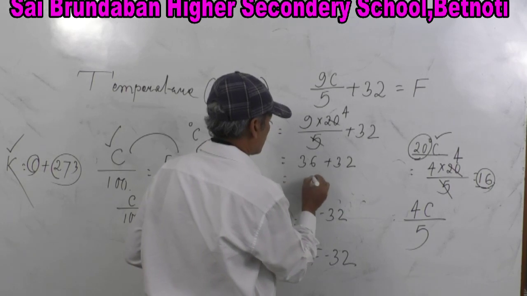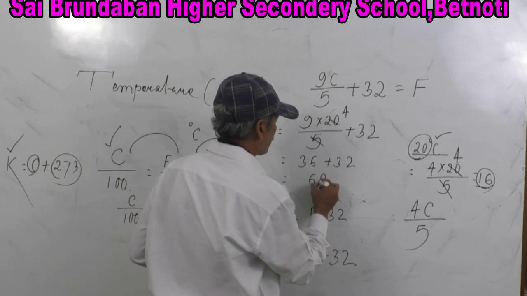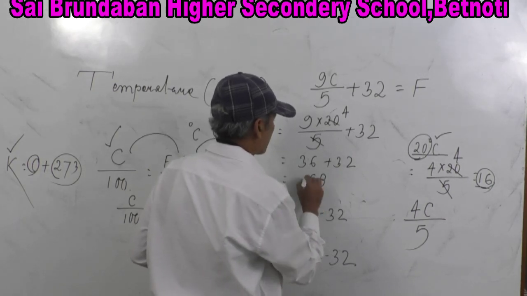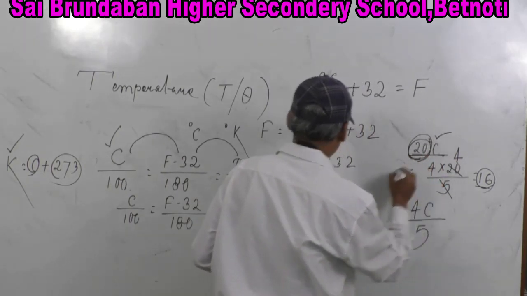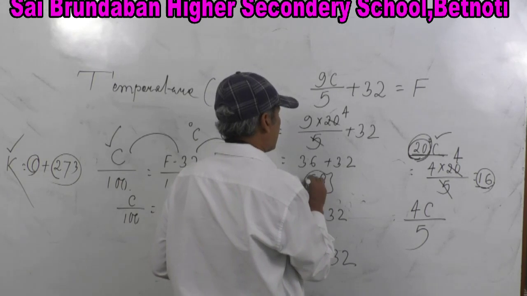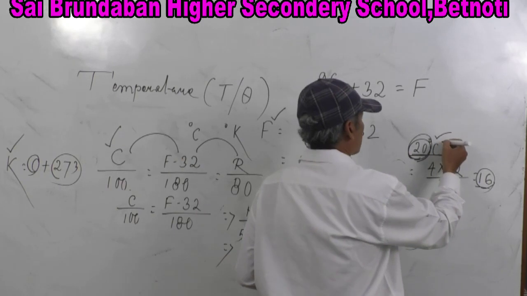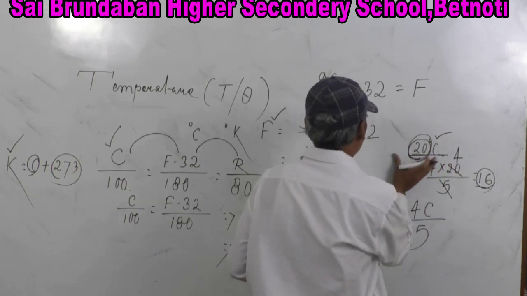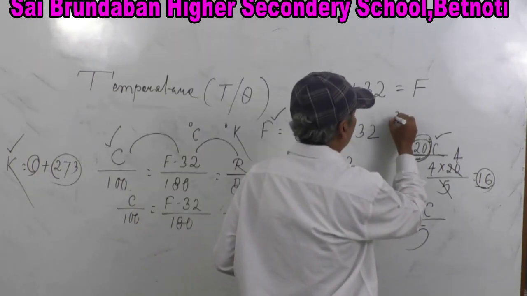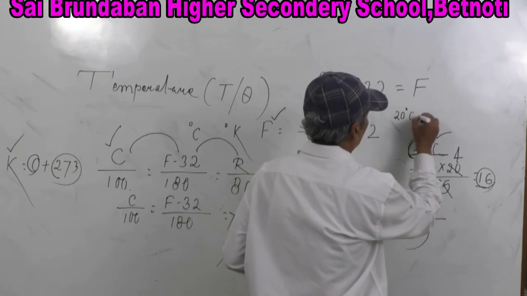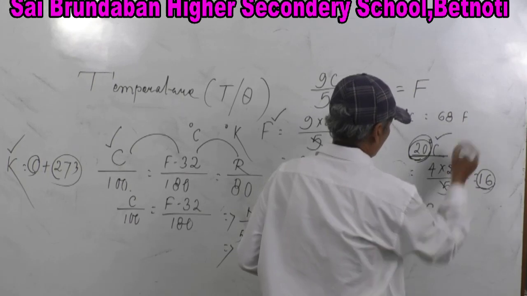So it is 68. So the value of 20 degree centigrade is equal to 68 degree in Fahrenheit scale. This is the centigrade or Celsius scale. So 20 degree centigrade is equal to 68 Fahrenheit.